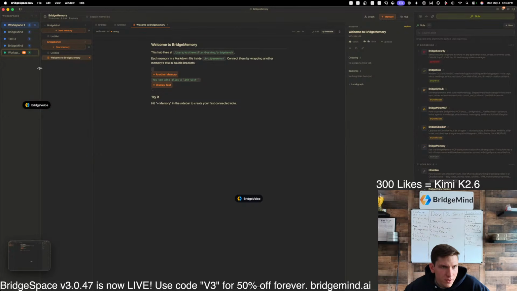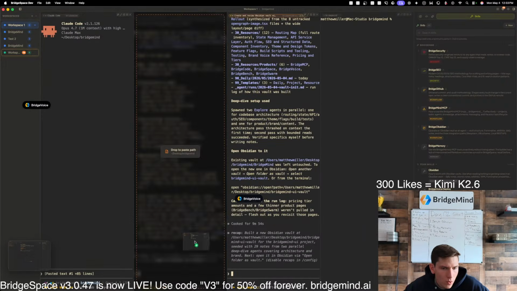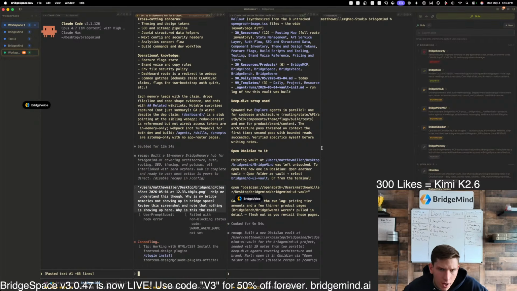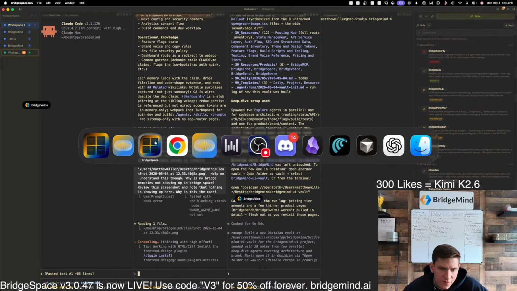Hold on, let's check this out. Help me understand this, though. Why is my bridge memories not showing up in BridgeSpace? Review this screenshot and note that nothing is showing up here. Why is this the case? And then let's go check out Obsidian here, and let's see if it did it with Obsidian.